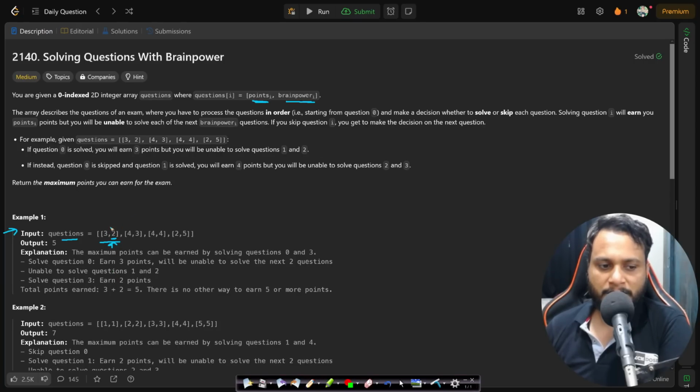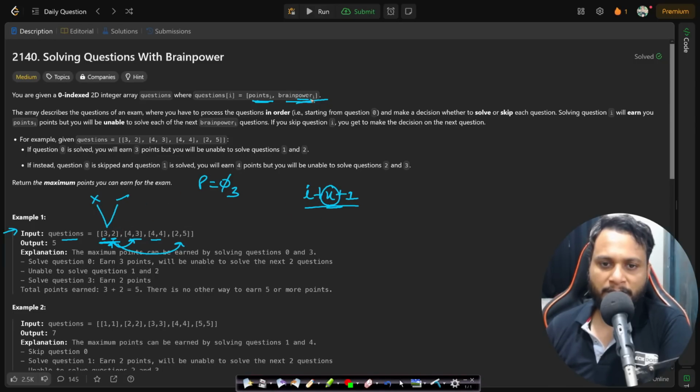So given a question, you have 2 choices, whether you want to solve the problem or you don't want to solve the problem, right? If you don't want to solve the problem, you just go to the next problem, but your profit will still remain 0. But if you try to solve this problem, then your profit, or you can say points, will be added with the value 3, but you have to skip the next 2 options and you have to directly jump to the i plus x plus 1th position, where x is actually the brainpower. So that has to be taken care of.